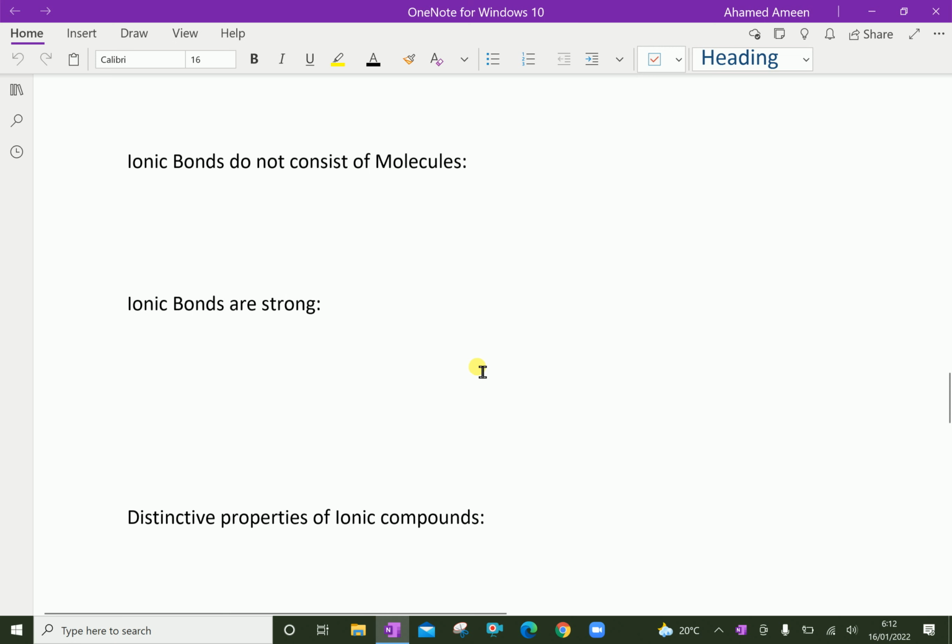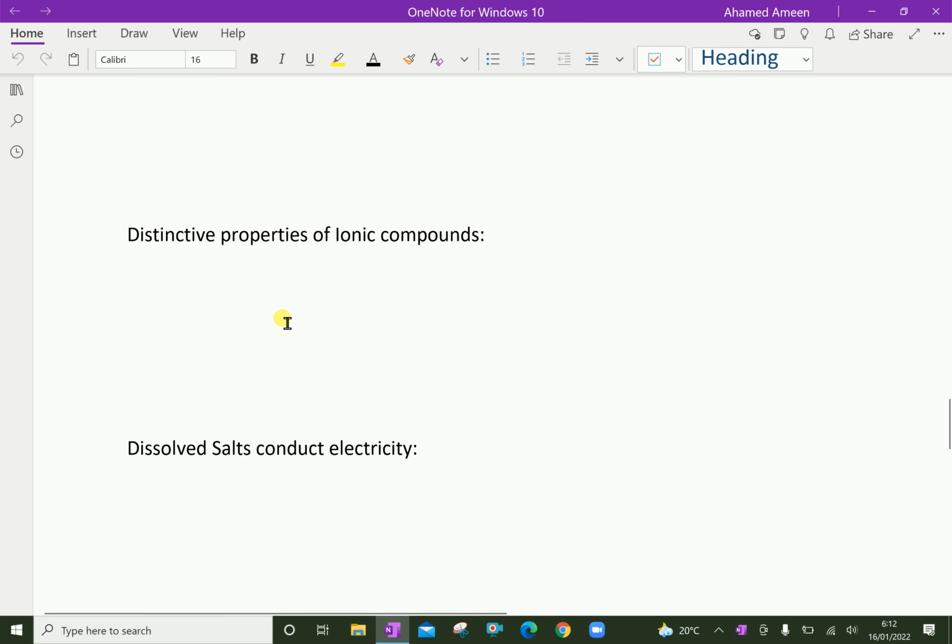Next, distinctive properties of ionic compounds. All ionic compounds share certain properties because of the strong attraction force between their ions. Compare the boiling point of sodium chloride, which is 1413 degrees Celsius, with the water molecule, whose boiling point is 100 degrees Celsius, because sodium chloride is an ionic compound. Similarly, most other ionic compounds have high melting and boiling points.